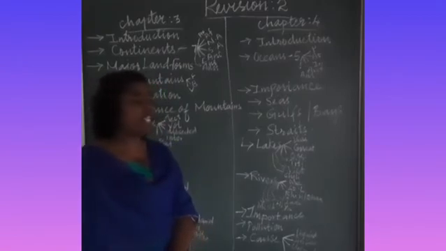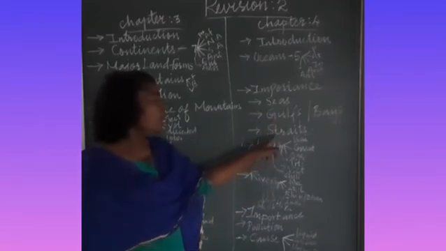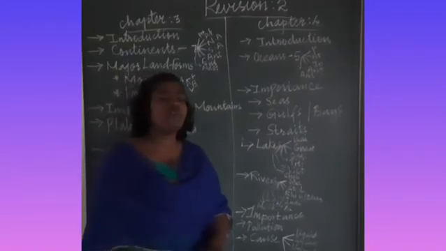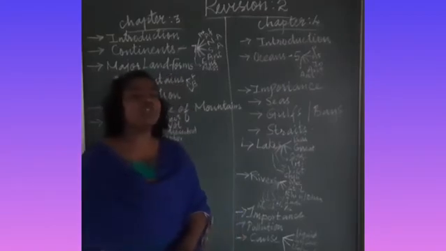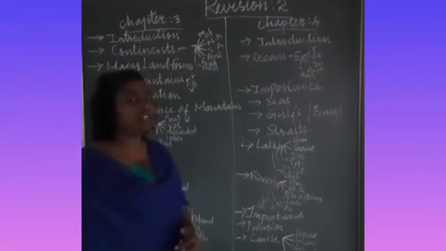For example, the Bay of Bengal and the Gulf of Mexico. And what is called a strait? A strait is a narrow stretch of water that connects two water bodies and two landmasses on either side.